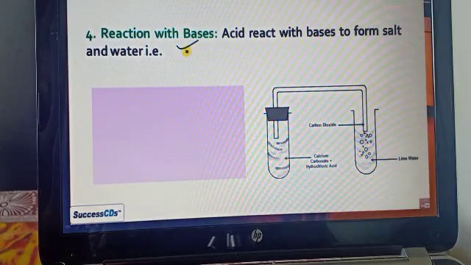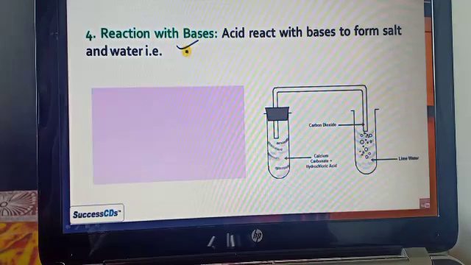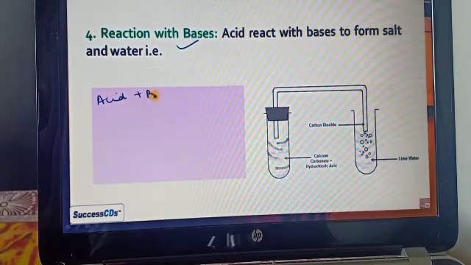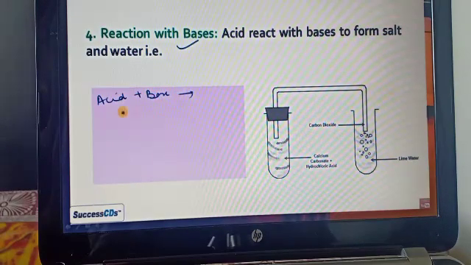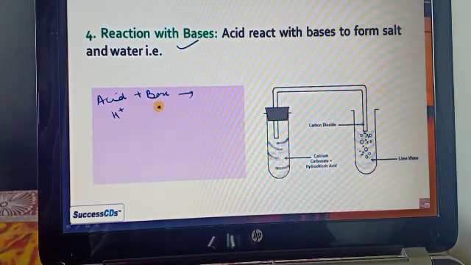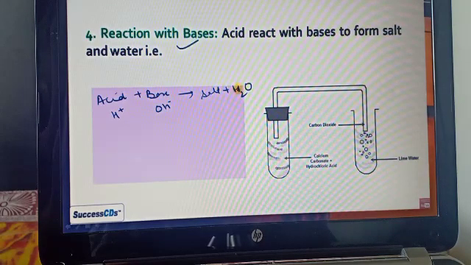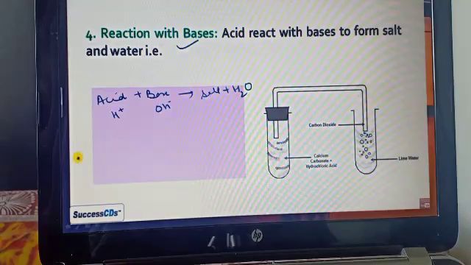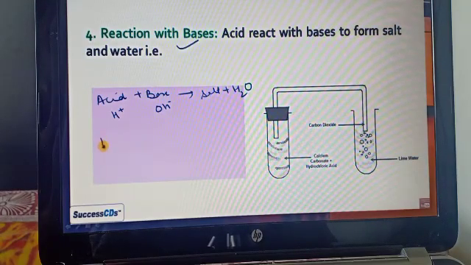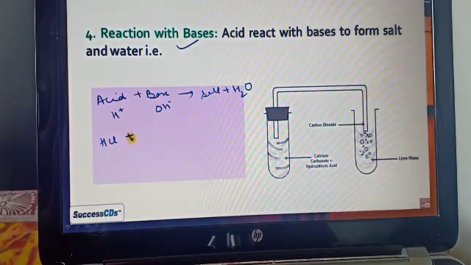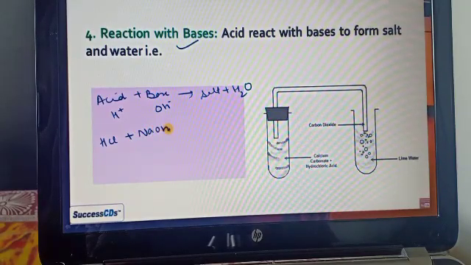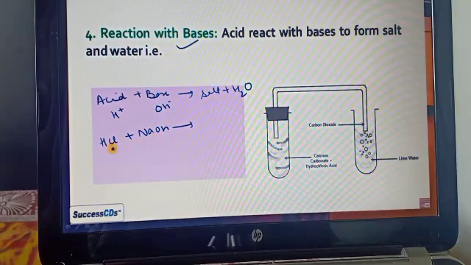Now the fourth one is reaction with the base. If the acid reacts with the base, it forms a salt and water. The acid releases H plus and the base releases OH minus. When you react the acid and the base, you get the salt and water. Let's take one example. If you have HCl, hydrochloric acid, it reacts with sodium hydroxide.